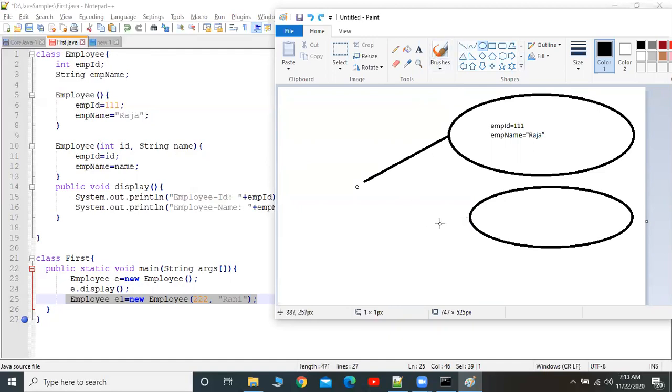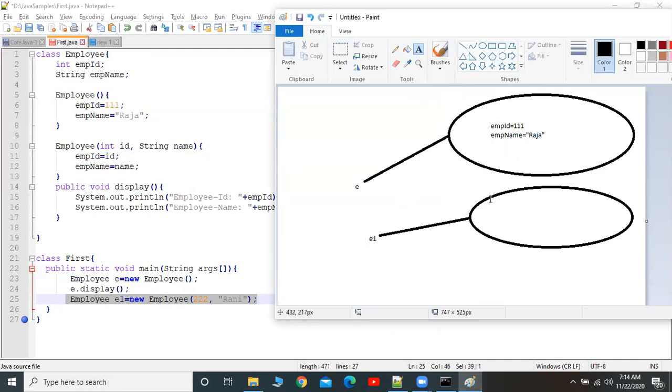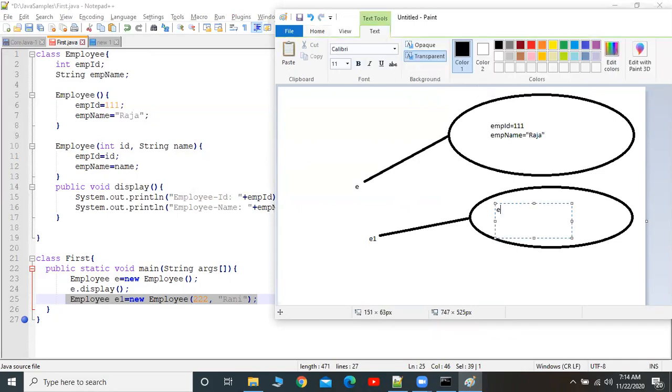Now inside that we have variables. What is the value for EMP ID?